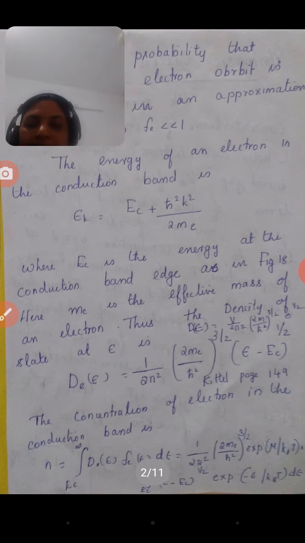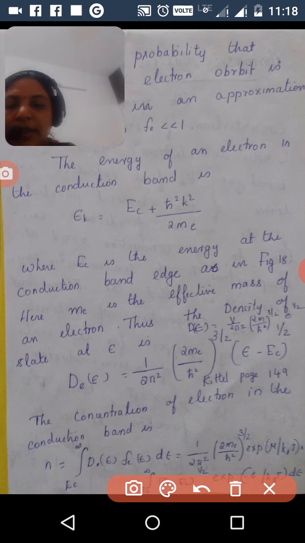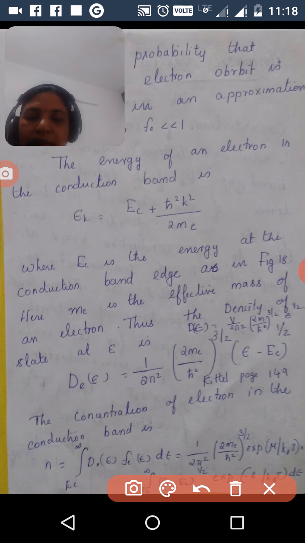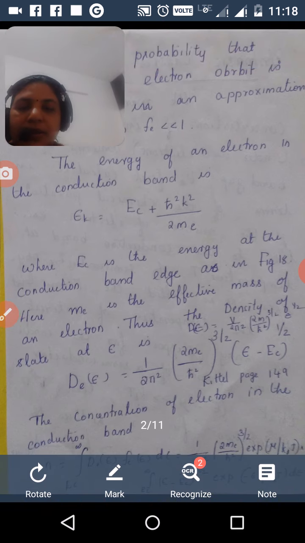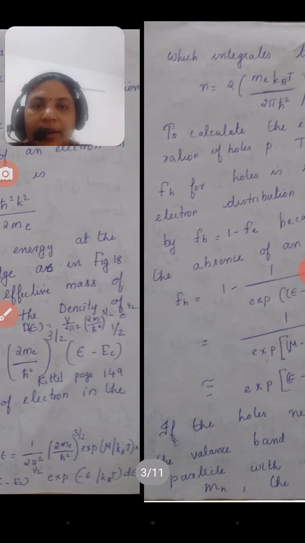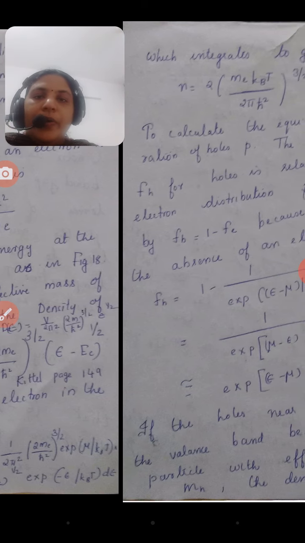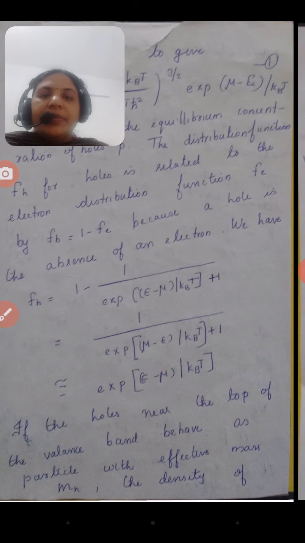Substituting the values and integrating, we obtain n equal to 2 into me kBT divided by h cut square, all raised to 3 by 2, times exponential of (mu minus Ec) divided by kBT.